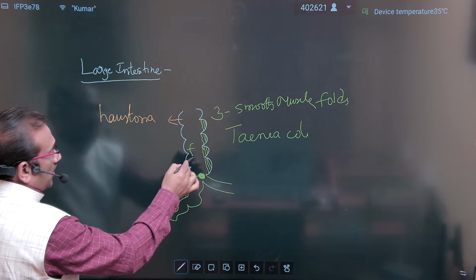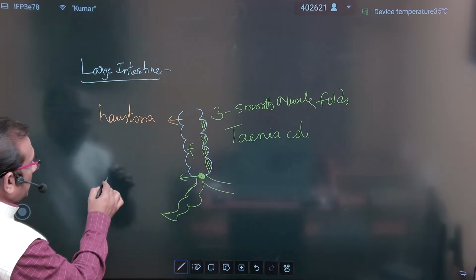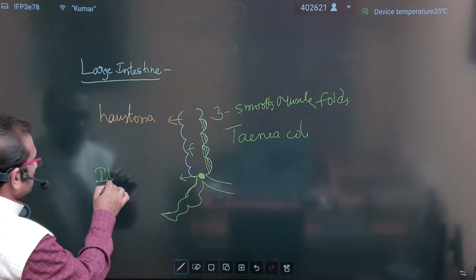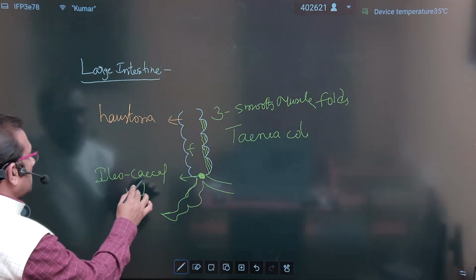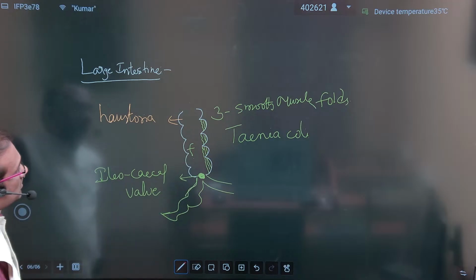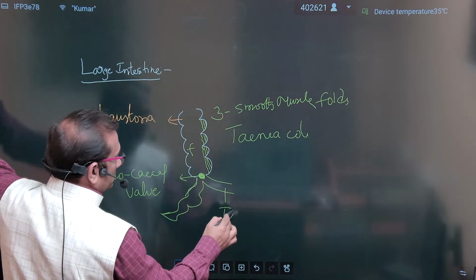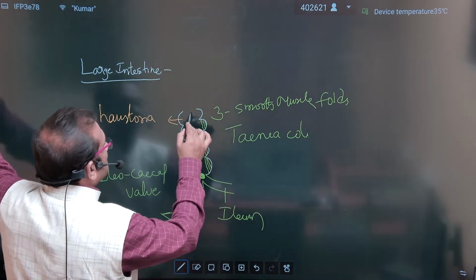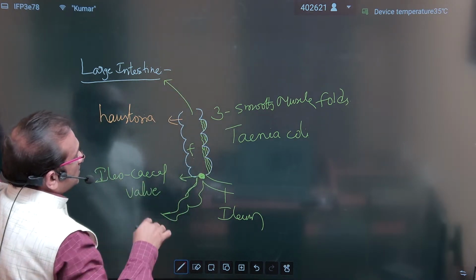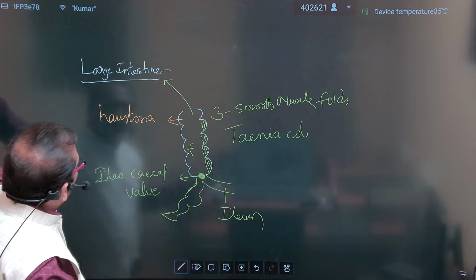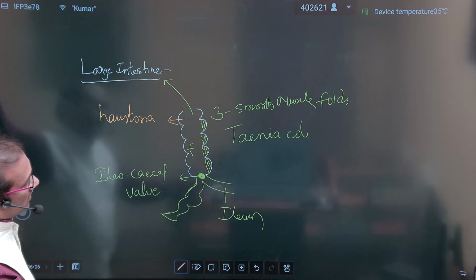To stop the fecal matter from entering back into the ileum, there is a valve, the ileocecal valve. So this is the last part, the ileum, and this is the large intestine. Outpushings or outfolds are present; these are called haustra, and the three smooth muscle folds are also present.